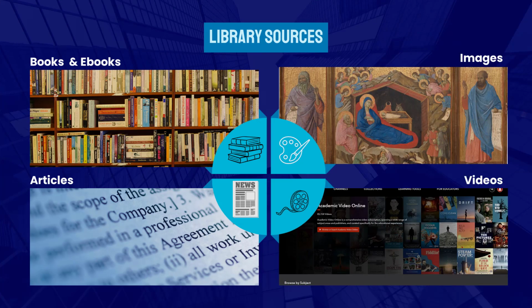Library resources offer a variety of databases with different sources, such as images, videos, books, ebooks, and articles. These resources are curated and housed in research databases, and you know the information is reliable because the content is written by professionals. You can cite it and you know where it came from. They are either academic sources written by scholars or professors who have done the research and shared it in scholarly sources, such as documentary videos or books, or in scholarly journal articles.